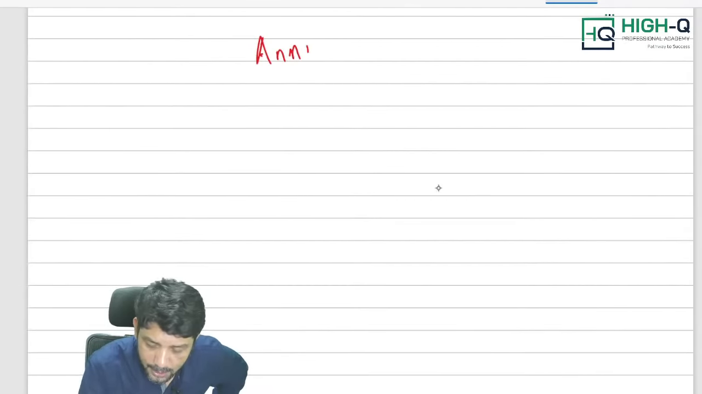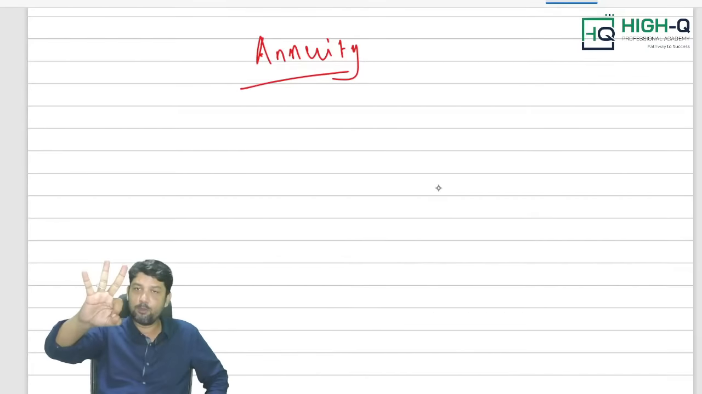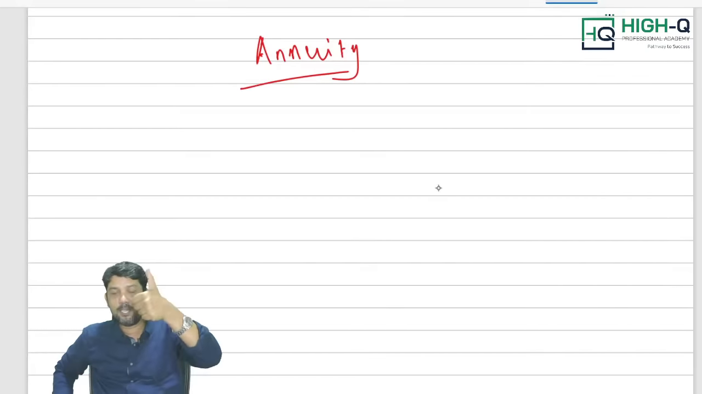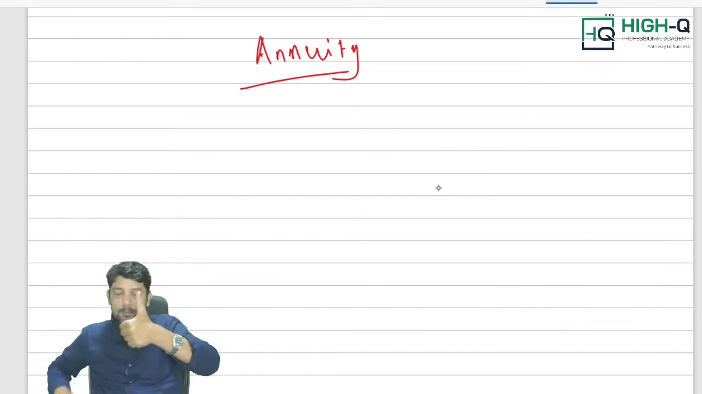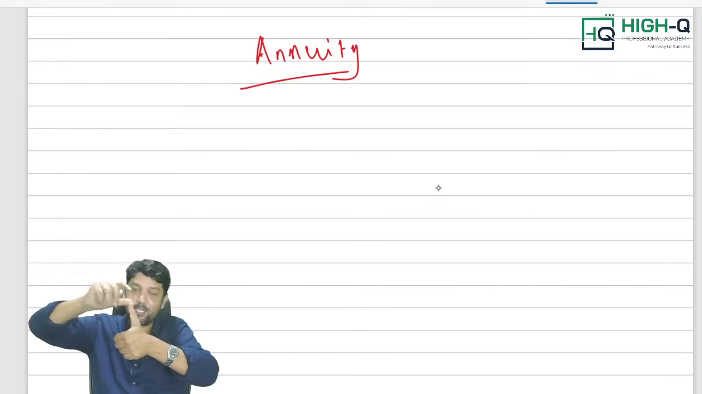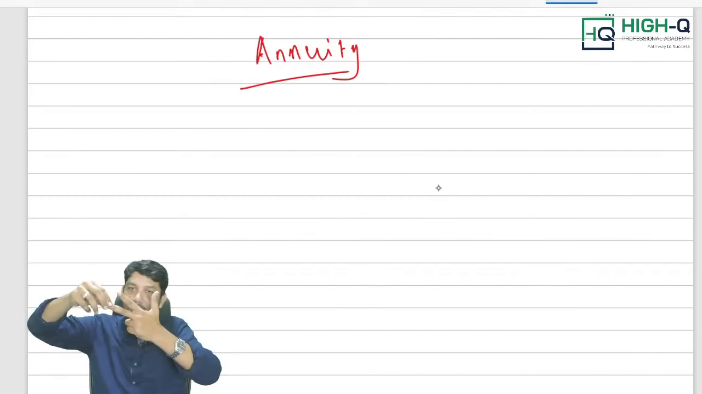Annuity. As far as annuity is concerned, I always give 3 thumb rules. What are the 3 thumb rules, my dear? Thumb rule number 1: understand the type of transaction, whether the problem is based on investment or loan. Second one, understand the type of annuity. Third one, understand the type of compound interest.